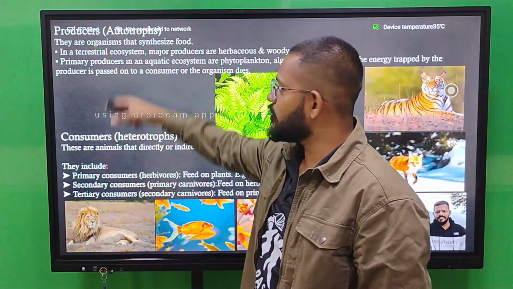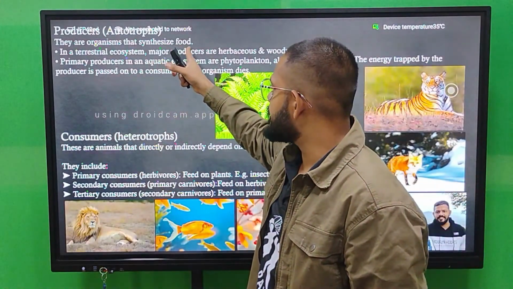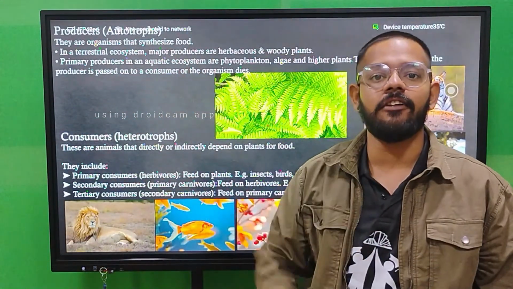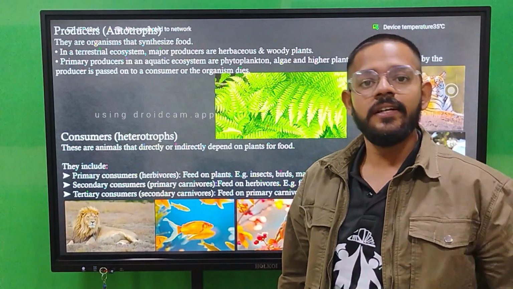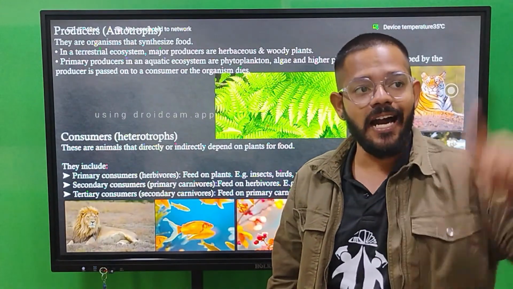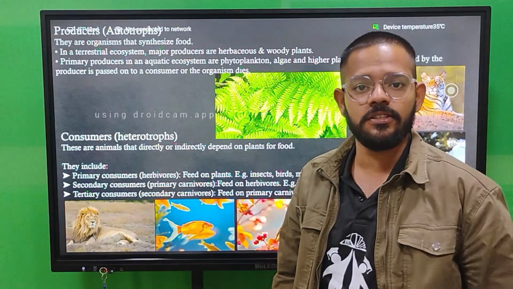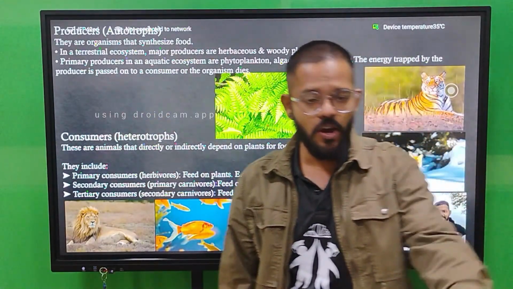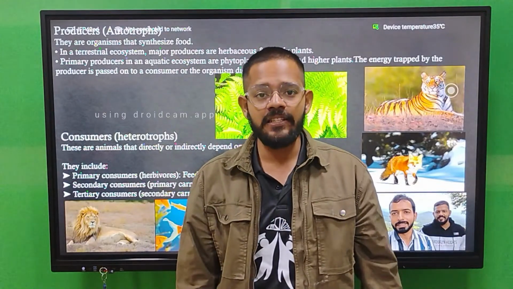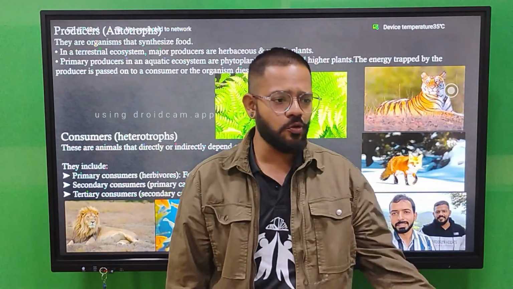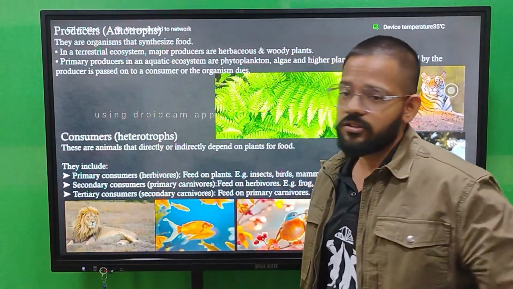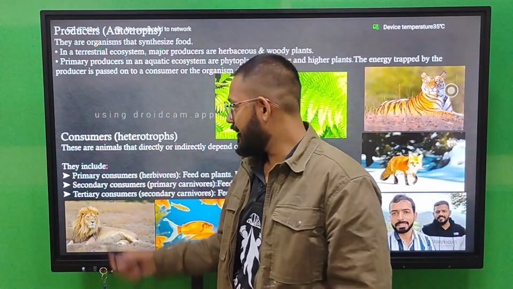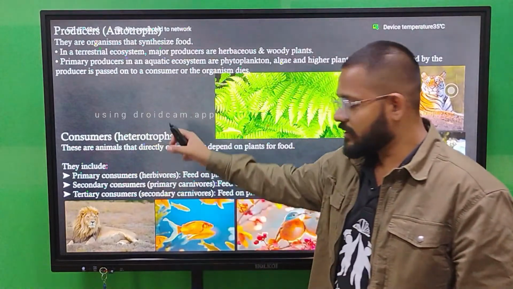Producers are autotrophs, organisms that synthesize food. They can be present in terrestrial ecosystems or aquatic ecosystems. In terrestrial ecosystems, we have plants, large plants, small plants, shrubs. In aquatic ecosystems, your algae, phytoplanktons, dinoflagellates, diatoms, euglena, all these are producers. Then we have consumers, heterotrophs.